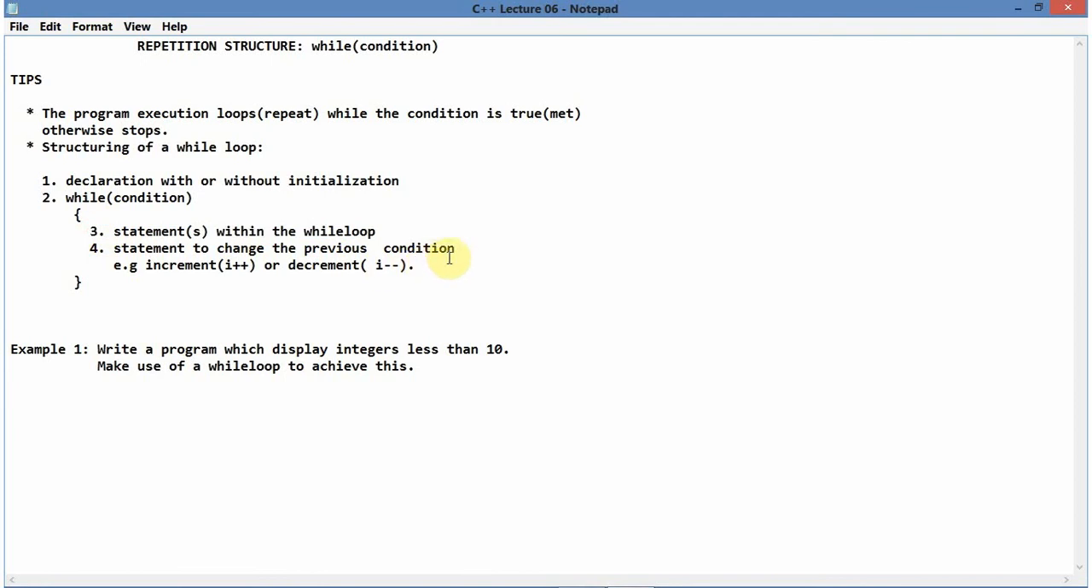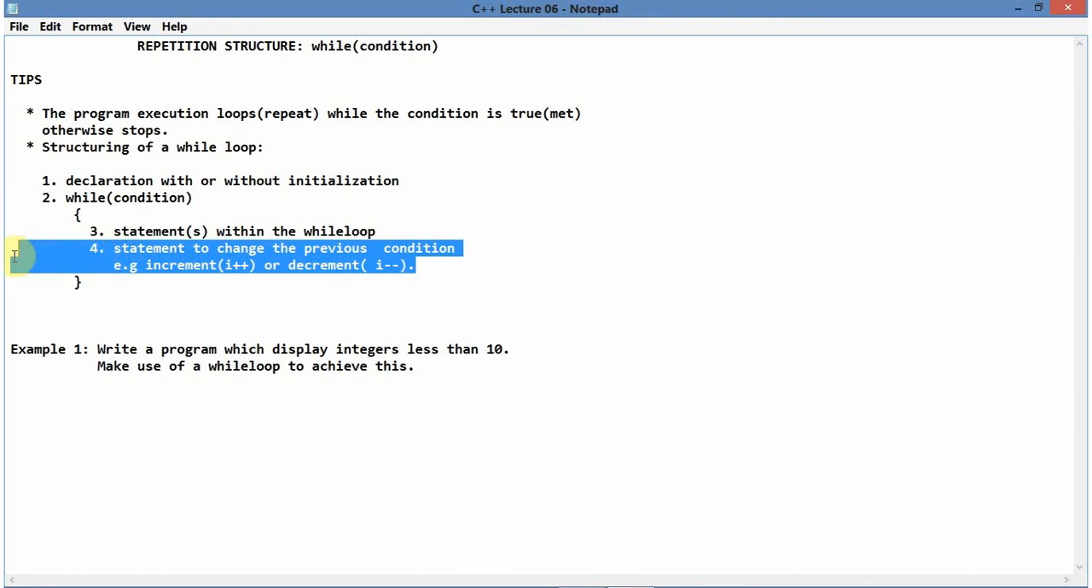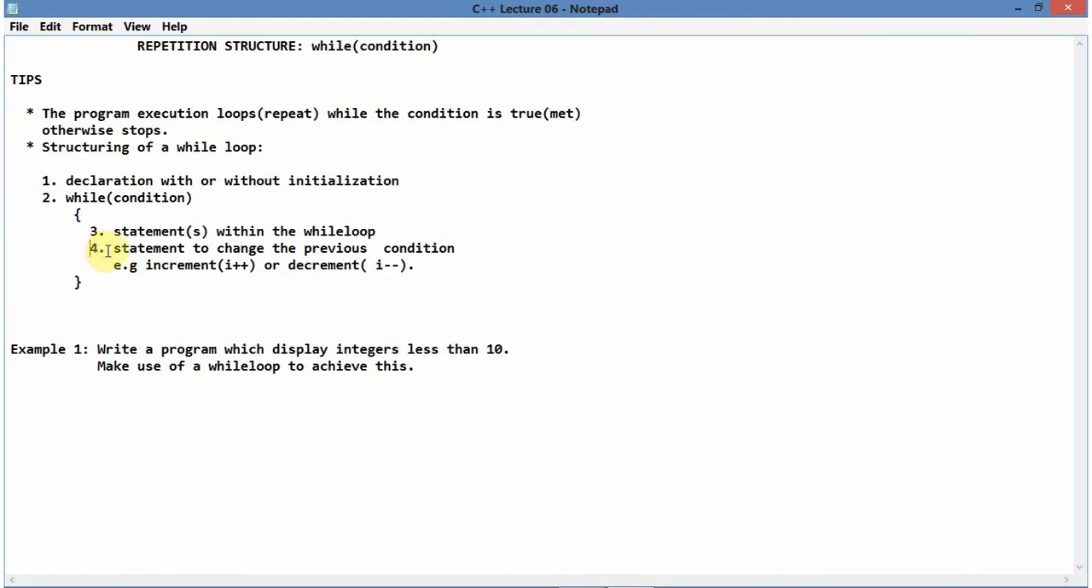And then after achieving that on number 3, you then need a statement that, after running, will help you change the condition so that you keep the repetition. This is the cycle, so that you keep the loop. Like I said here, statement to change the previous condition. Remember, you have a condition that will allow you to enter, and then you enter, and then you run this statement if the condition is true. And then after it, you must have the statement that changes the previous condition so that the repetition can continue. So I gave you an example.